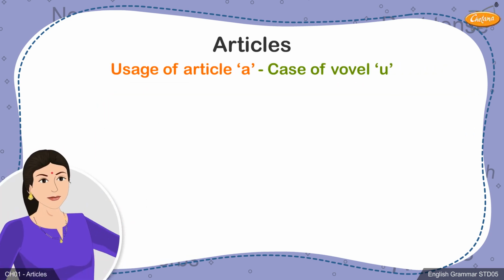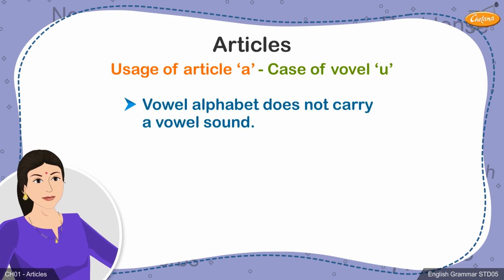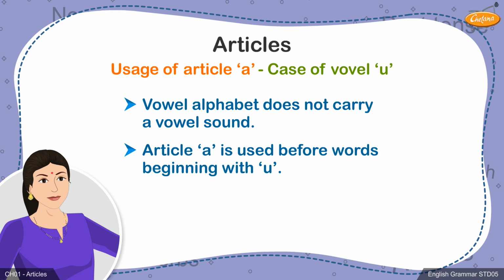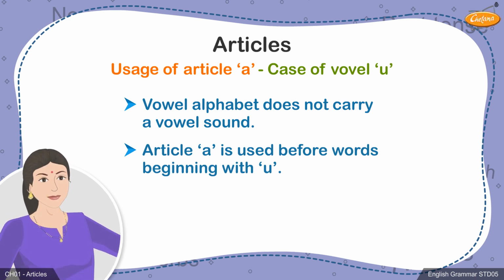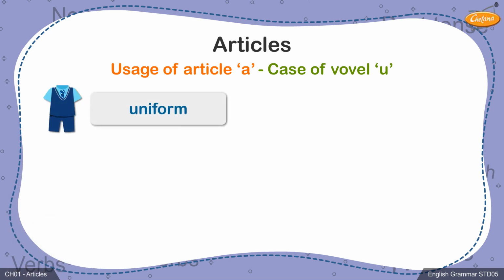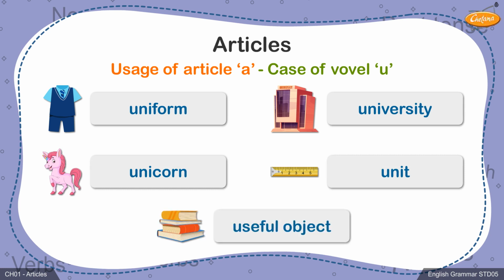In some cases, like the vowel u, the letter carries its own sound, but this sound is not a vowel sound. And therefore, in case of words starting with the letter u, the article a is used. Words like uniform, university, unicorn, unit, useful, all begin with the vowel u.